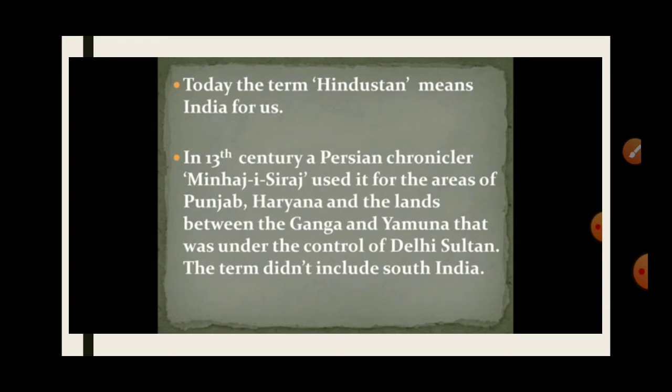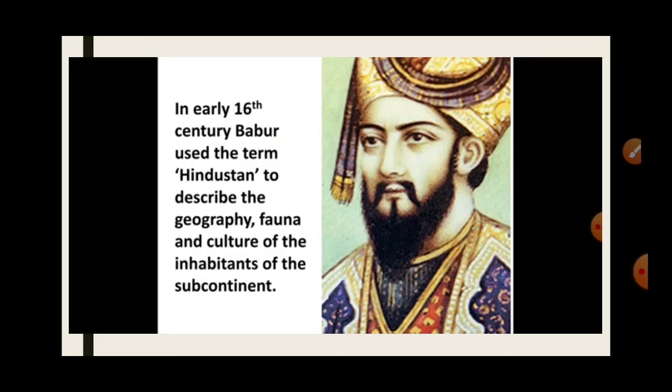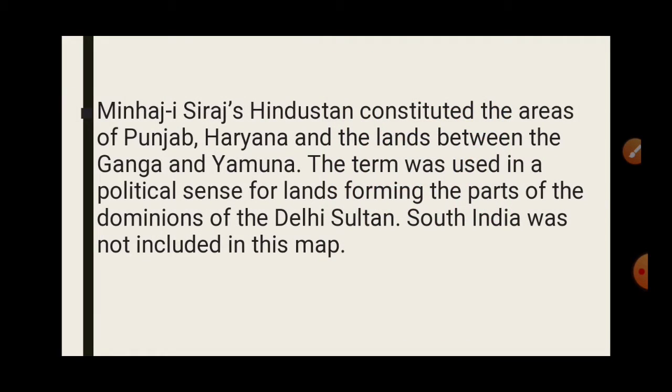Hindustan was first used by Minhaj-i-Siraj, a Persian chronicler, in the 13th century. Now presently we are calling it India. So now let's explain about Minhaj-i-Siraj. Hindustan constituted the area of Punjab, Haryana and the land between the Ganga and the Yamuna. The term was used in the political sense of land forming part of the dominion of the Delhi Sultan. South India was not included.